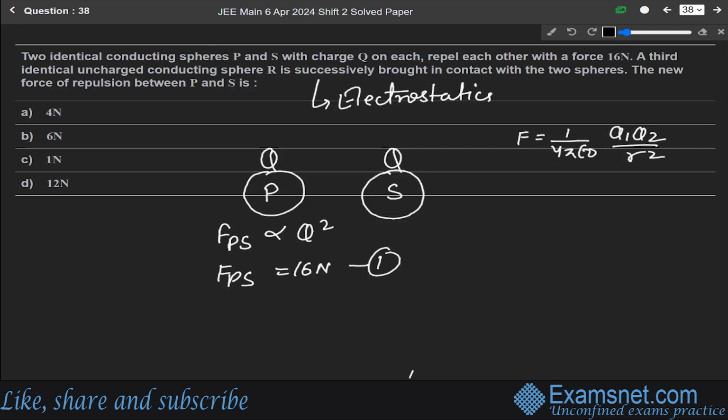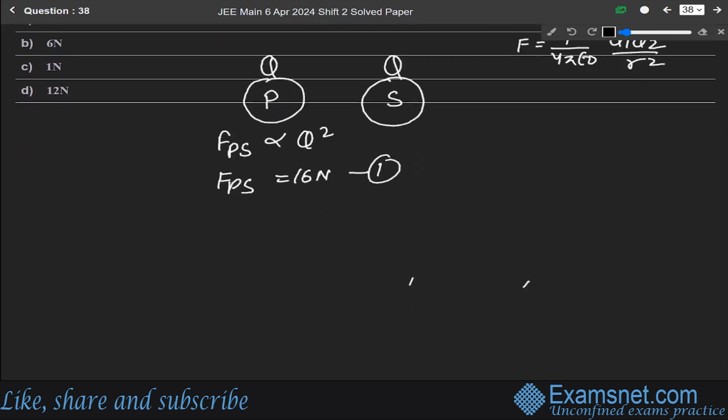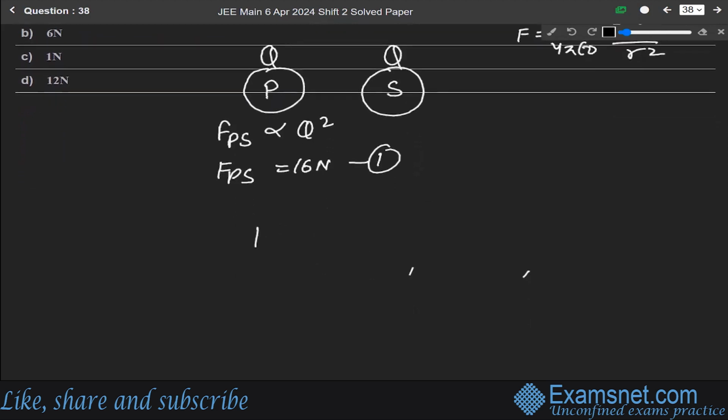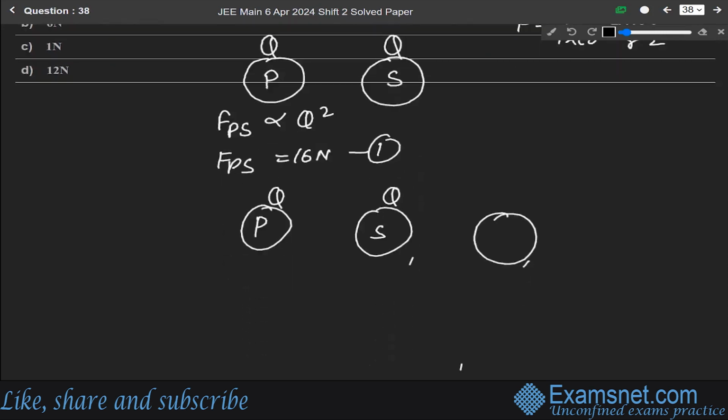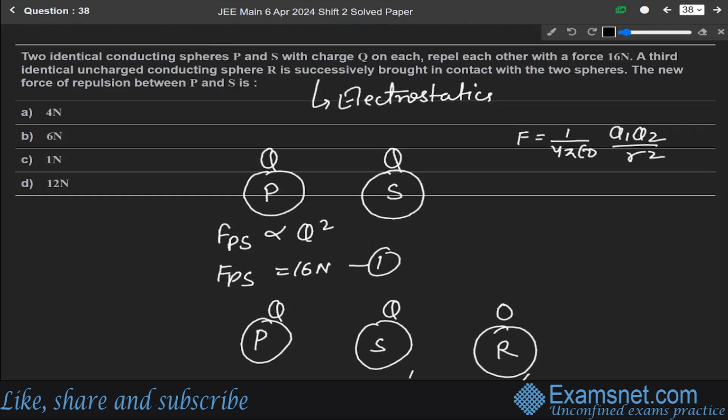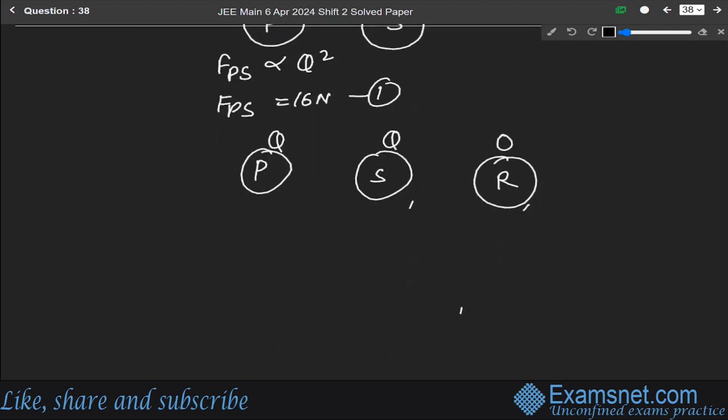Now, a third identical uncharged conducting sphere R is successively brought in contact with the two spheres. Let us say this is P and this is S, having charge Q, and another sphere R which is uncharged, having charge 0. At first, let us assume it is brought in contact with P. So the charge Q will be distributed in both the spheres.